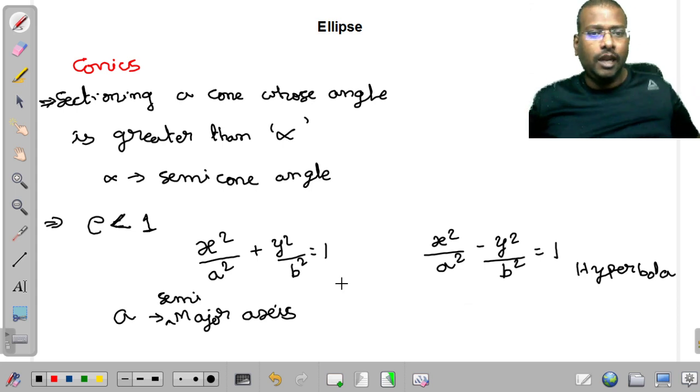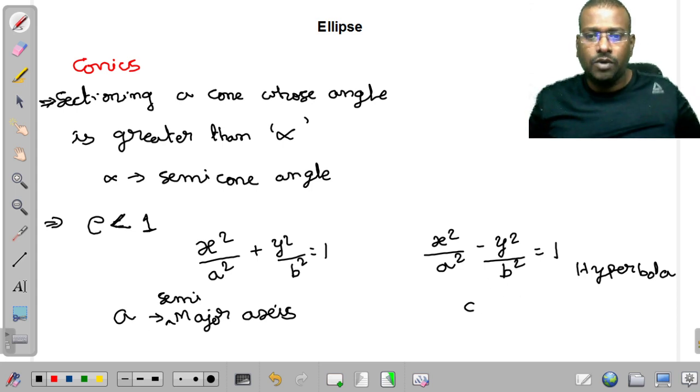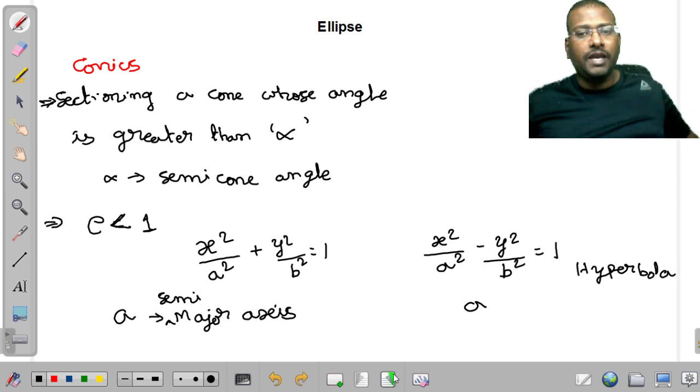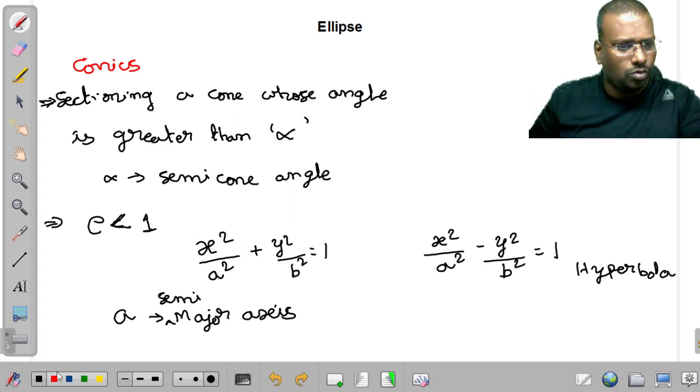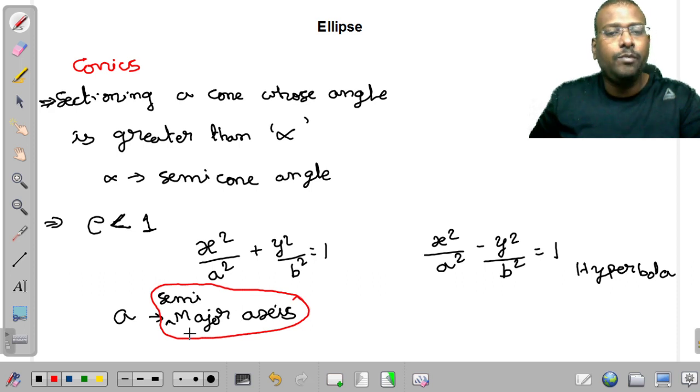Sir, in ellipse it is considered as semi-major axis. What about a in hyperbola? There is no major axis word in the hyperbola. That is why there is another name for it. So I won't say it is not the semi-major axis, but originally the name is not semi-major axis. At a later stage, after knowing some concepts on ellipse, we can conclude a is the semi-major axis.